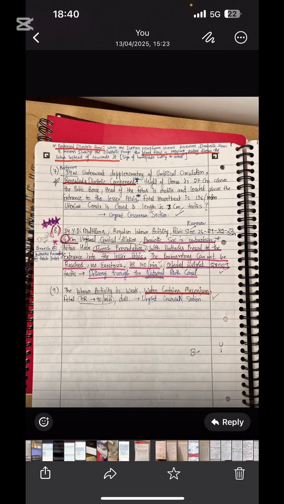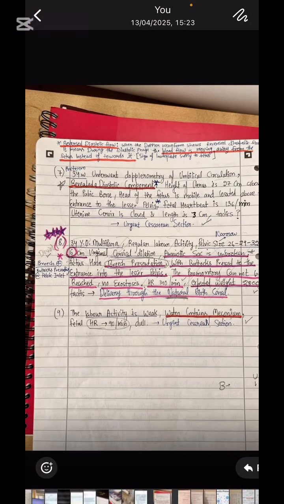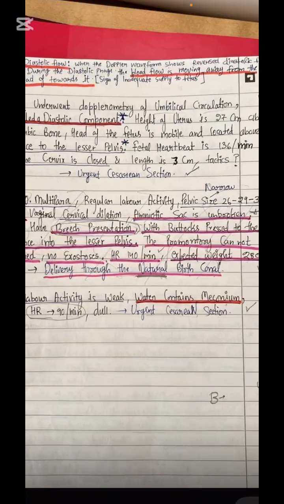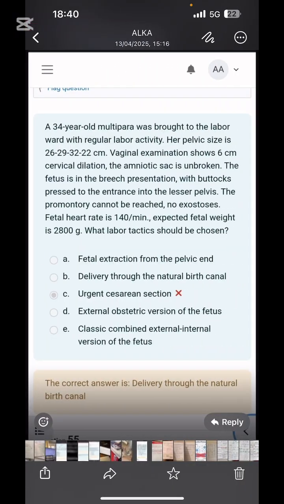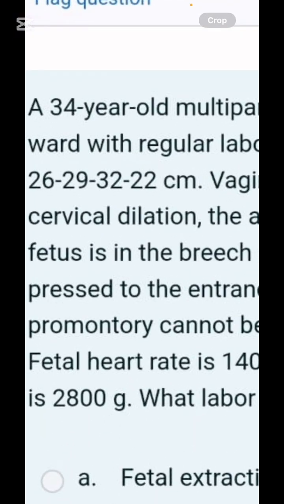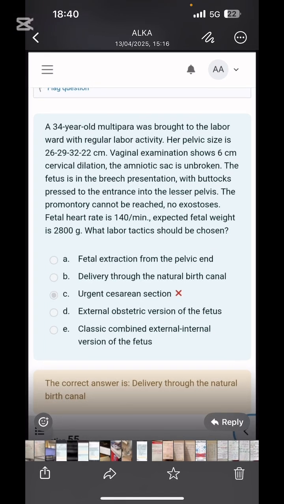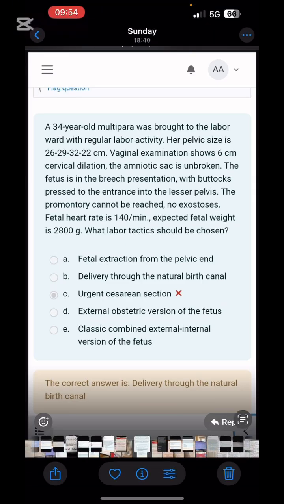Next is a 6 centimeter dilation. The cervix shows 6 centimeter dilation. What will you do? Delivery with the natural birth canal, even if the pelvic size is low, the amniotic sac is unbroken, and the fetal breech presentation is there. Even if the question doesn't make enough sense, we have covered it in gyno: even if all the indications for C-section are present in the question,